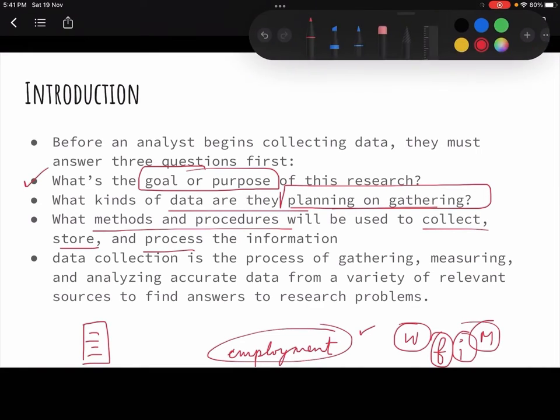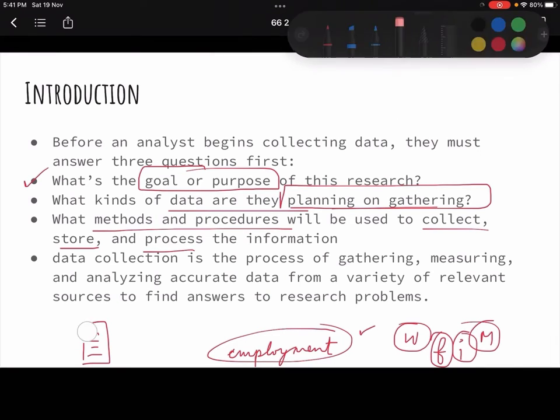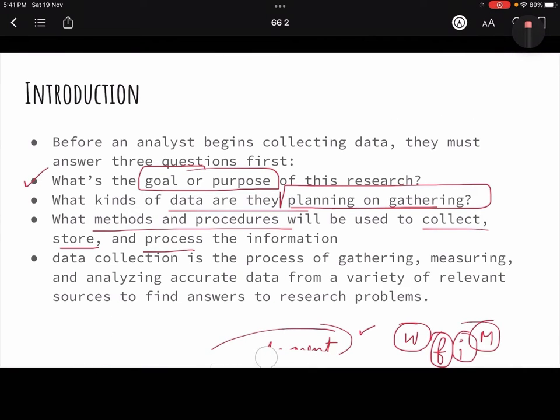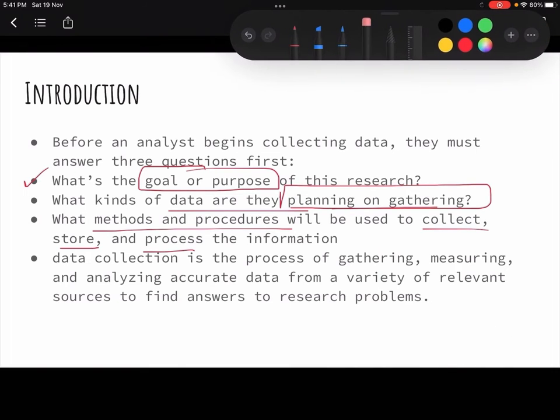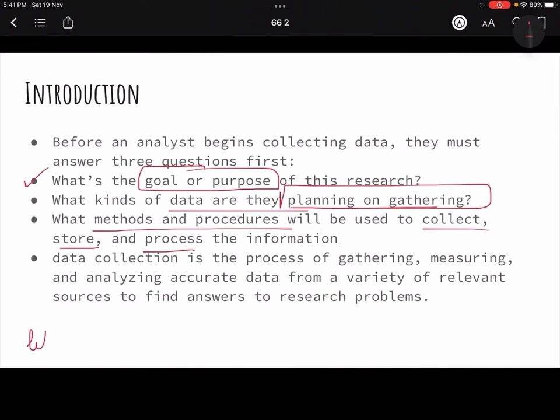the information. For example, if I am taking a village in my mind, that means a lot of the people whom I am going to interview might not be literate, right? So a lot of questionnaires or other tools which require your interviewees to be literate might not be well suited for that research, right? So that is what it is. You have to see which method to apply, which procedure to apply, and all of that.